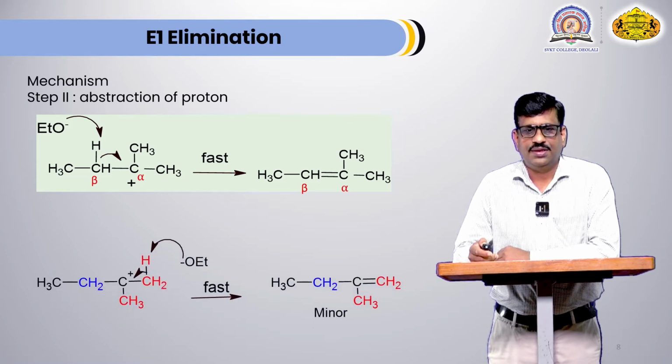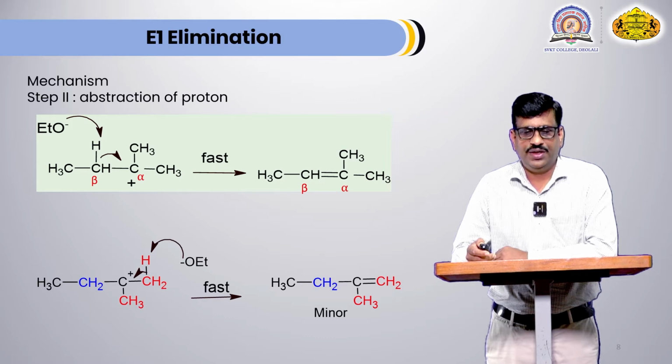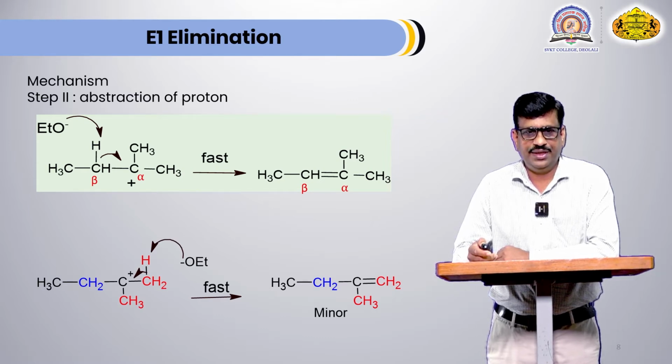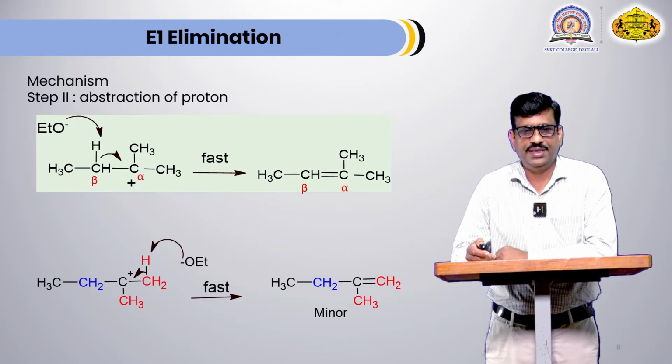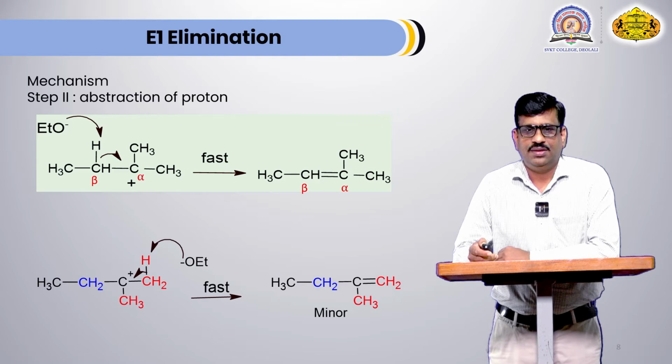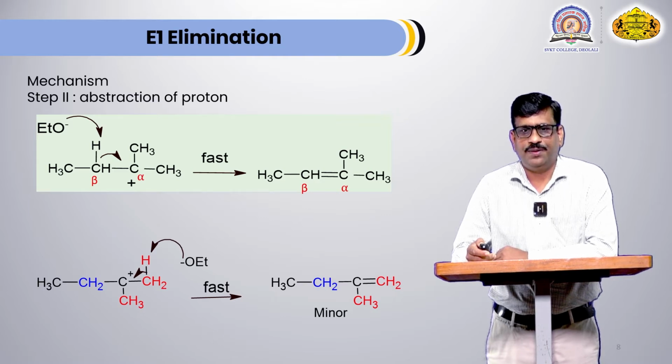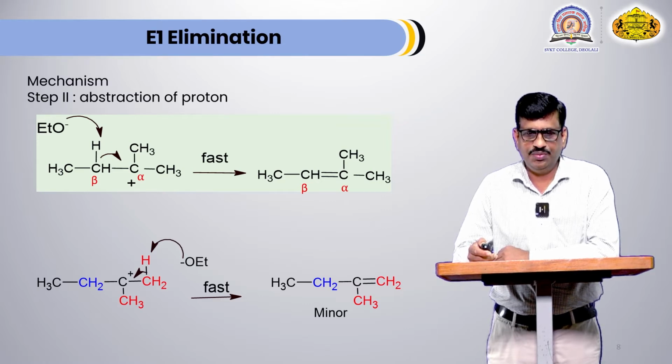This is another product which is obtained in that reaction. When that red beta hydrogen atom is taken by base, there is formation of minor product. In first case 2-methyl-2-butene is obtained and that is major product, and in second case 2-methyl-1-butene is obtained as a product and that is minor product.